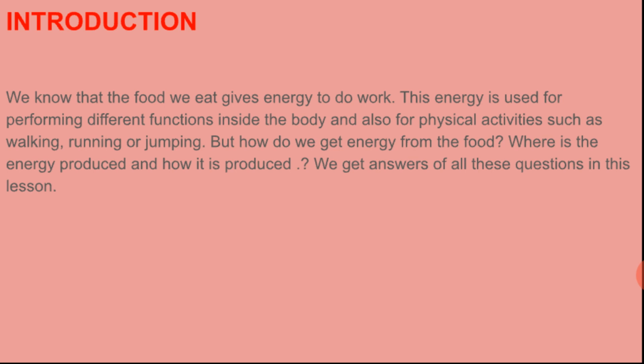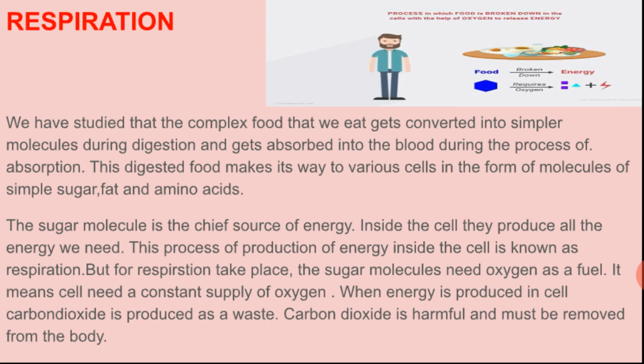But how do we get energy from the food? Do you know, children, how we get energy from the food? Where is the energy produced and how is it produced? We get answers to all these questions in this lesson. We have studied that the complex food that we eat gets converted into simpler molecules during digestion.